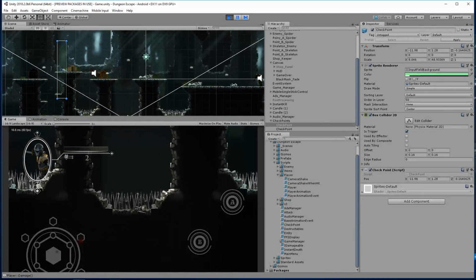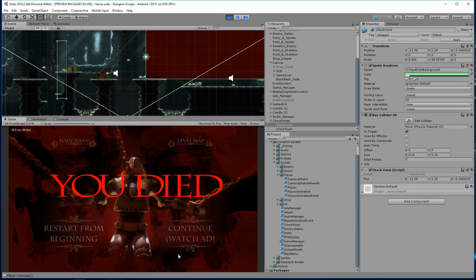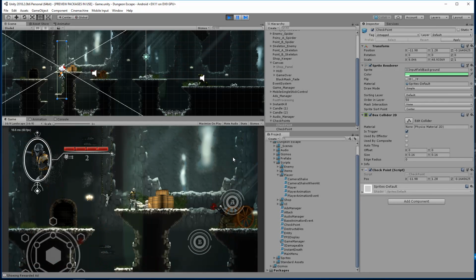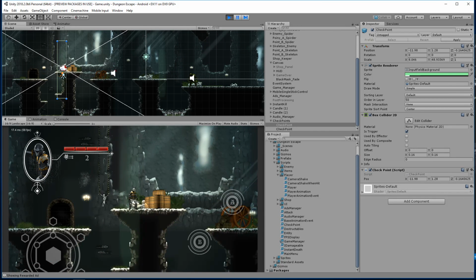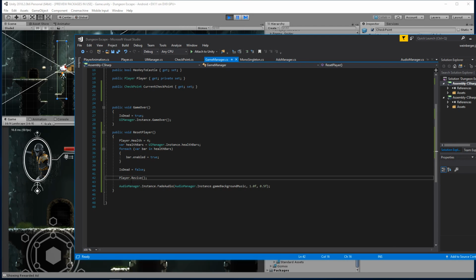All right. Okay, we die. Let's go ahead and watch an ad. Close. All right, so now we respawn back. Now everything worked fine except the music did not start. So if we look at our game manager, this did not do anything. FadeAudio, background music, set it to 1, 0.5. Why?